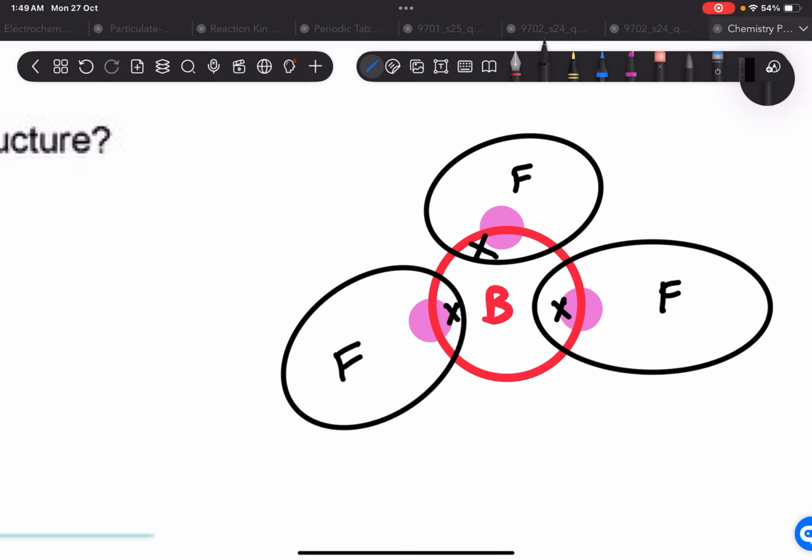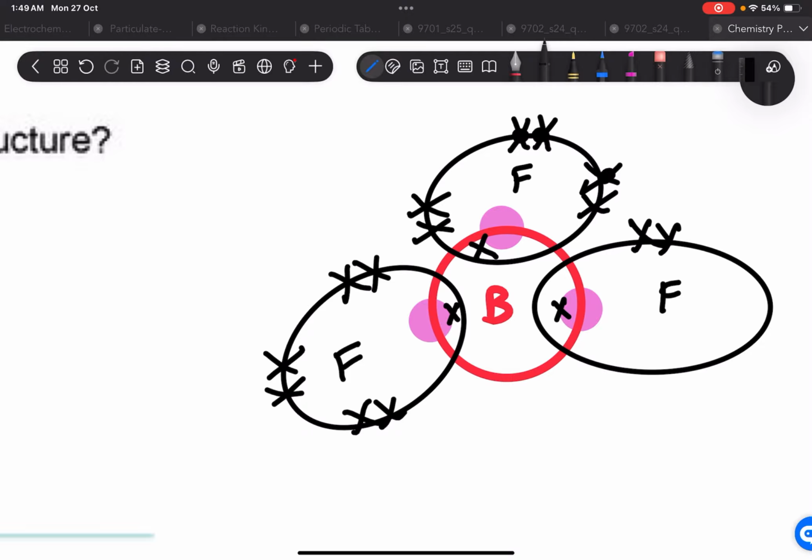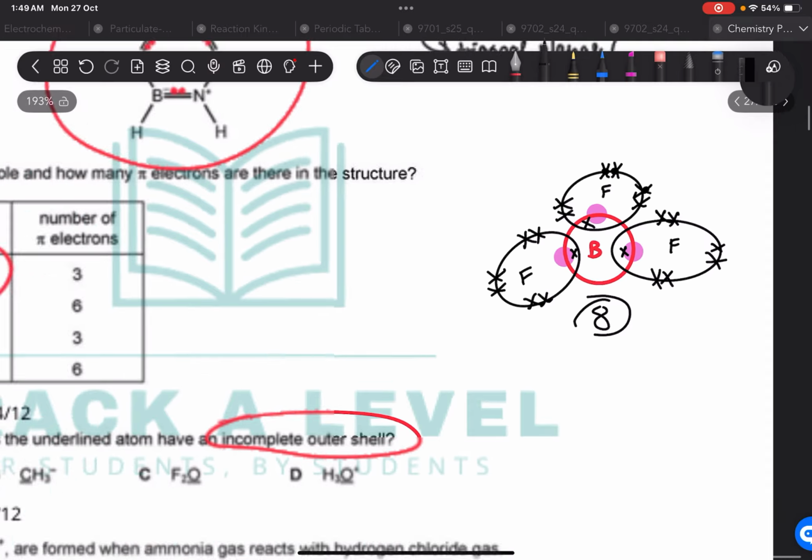Since all bonds are single, the octet for boron is not fulfilled. Check it for yourself. Boron unfortunately has only 6 electrons in its outer shell, and how many does boron need? It needs 8 electrons. It has 6 electrons.